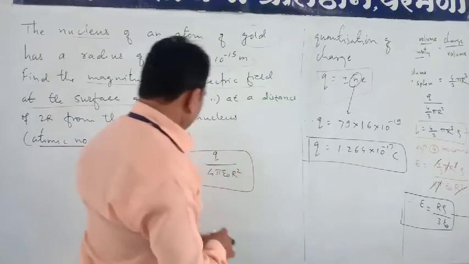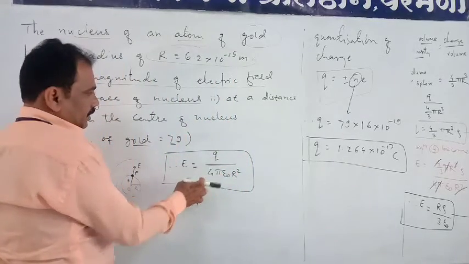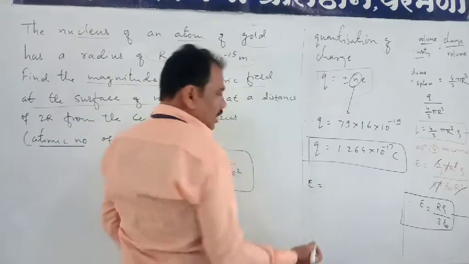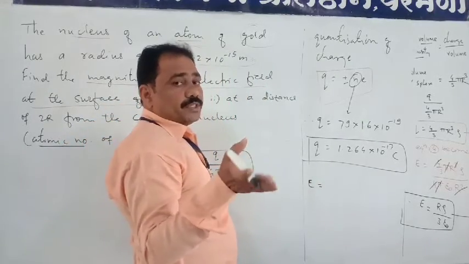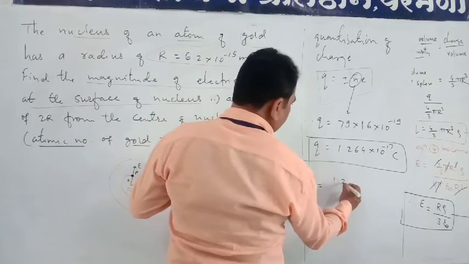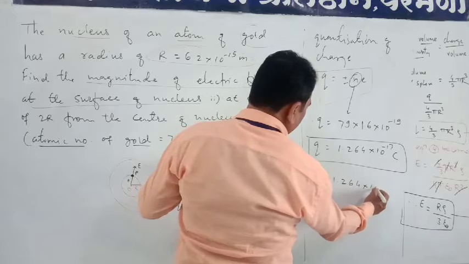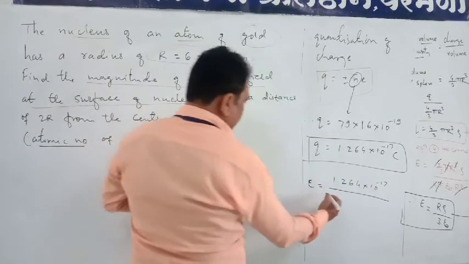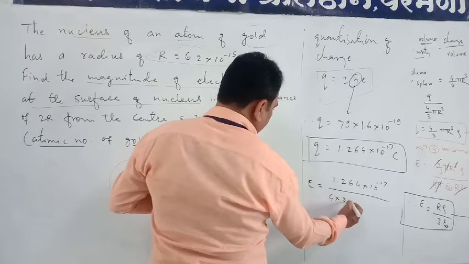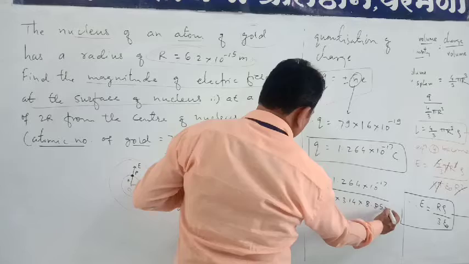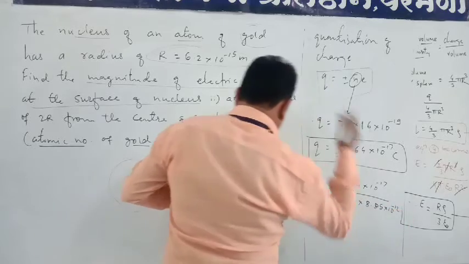Now we have all the values, so we can put all the values in this formula. Our main formula is the electric field intensity at a point on the surface of the nucleus. So Q, what is the value of Q? That is 1.264 into 10 to the power minus 17 upon 4, pi 3.14, multiplied by epsilon naught 8.85 into 10 to the power minus 12.